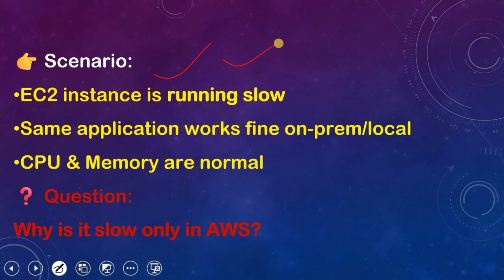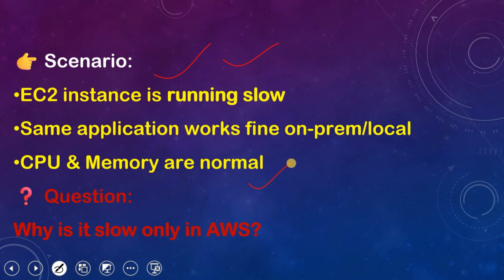Suppose our EC2 instance is running slow on AWS. The same application which is available on another on-prem, we can say like VMware, and on any physical server is running very fine without any impact or delay. But when we see the application status in the AWS EC2, the application looks slow. When we check CPU, memory, all our resource utilization is normal on the EC2.